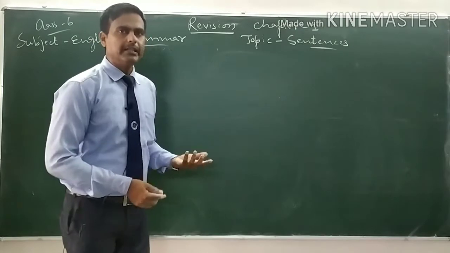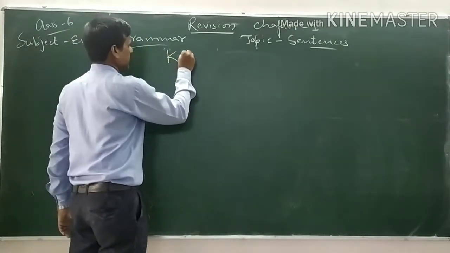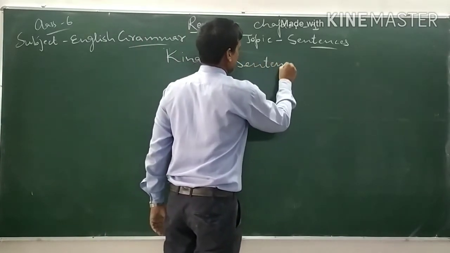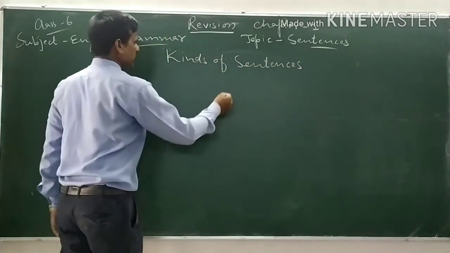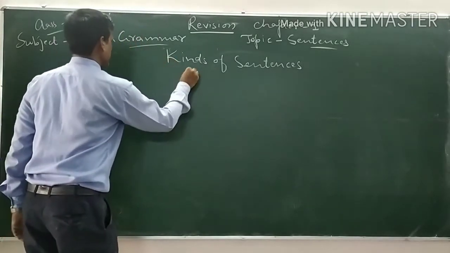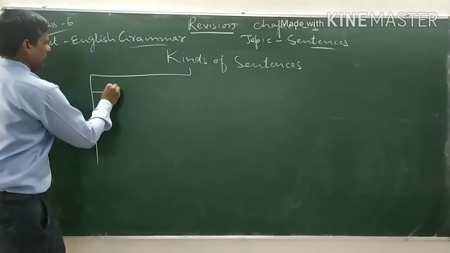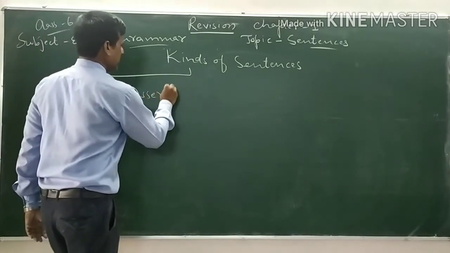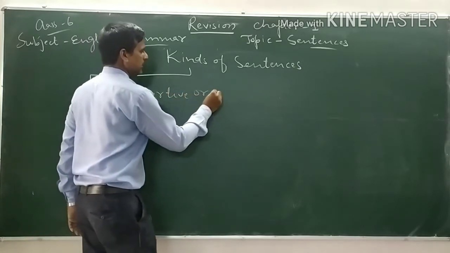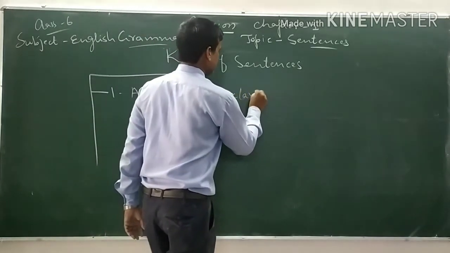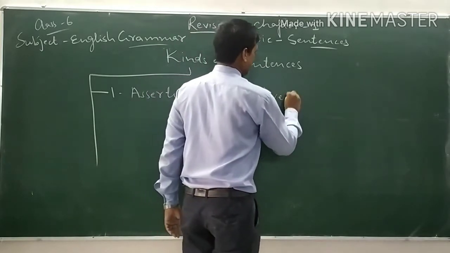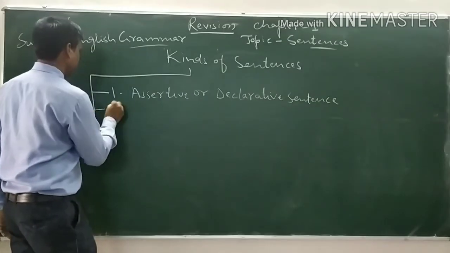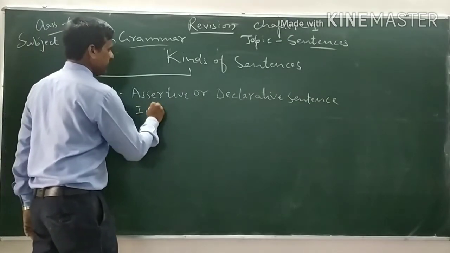Now see kinds of sentences. Sentences can be divided into 5 kinds. Number 1, assertive or declarative sentence. Number 2, interrogative sentence.